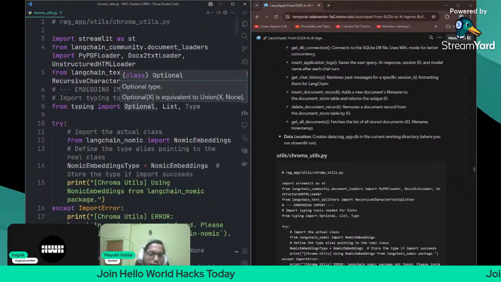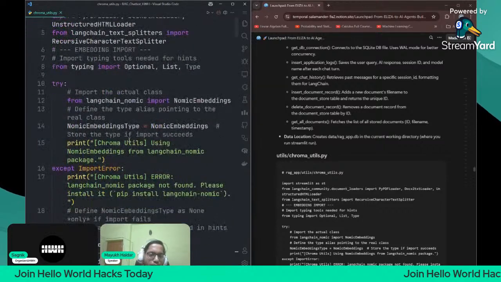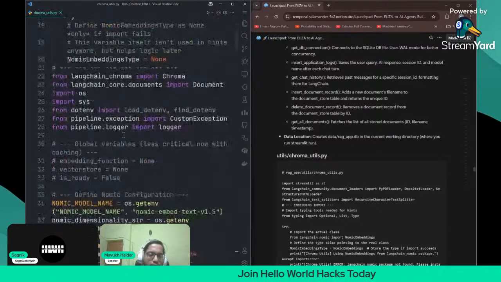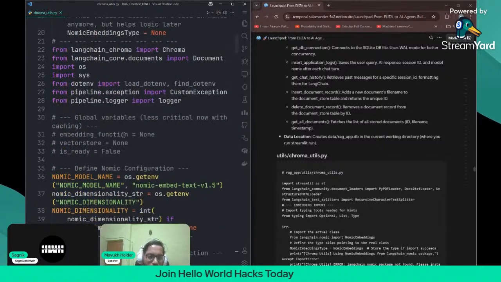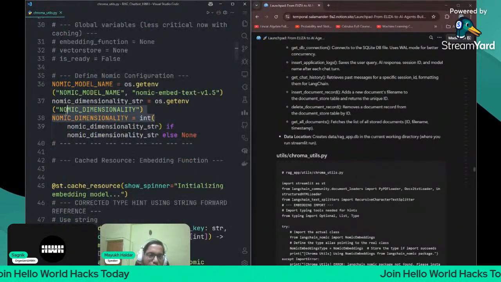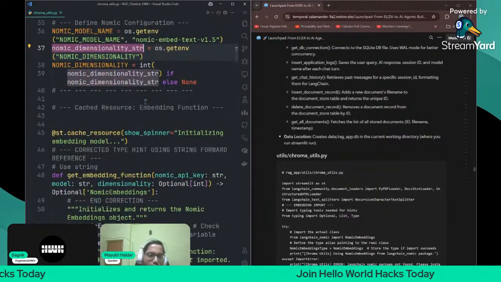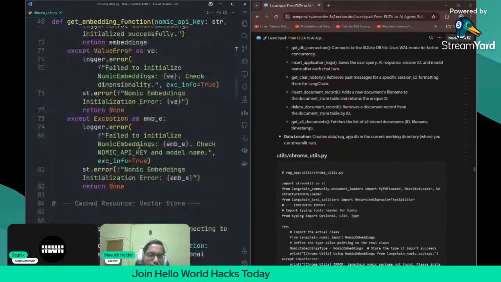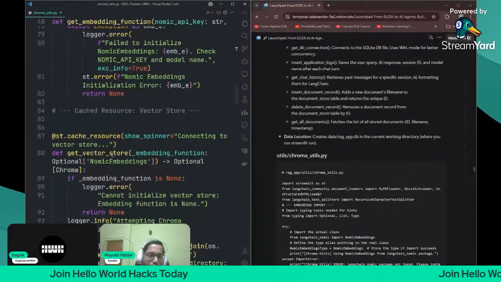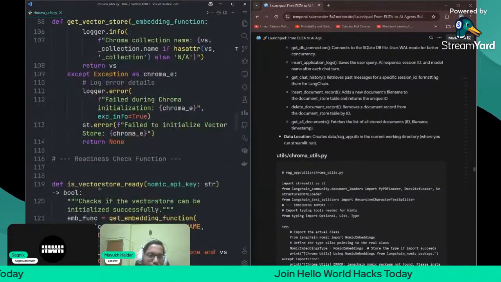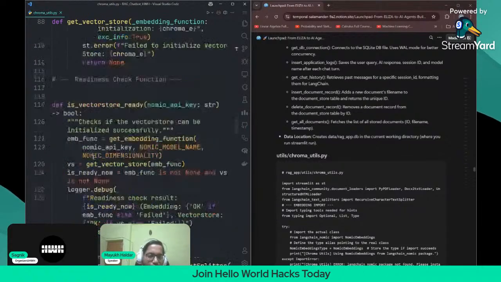So what is it actually doing? It is creating the embeddings using langchain nomic. Then it is getting the dimensionality of the nomic embeddings, and then passing it on to the get embedding function. It will get the embedding function from there, and then the vector store will be retrieved from there, and from there it will initialize the vector store and check if the vector store is ready.